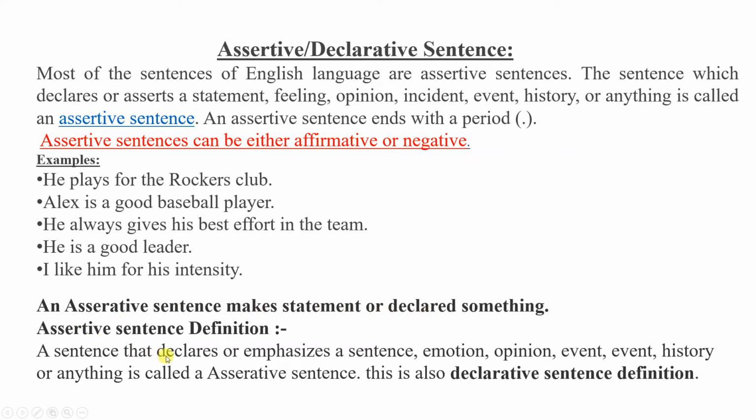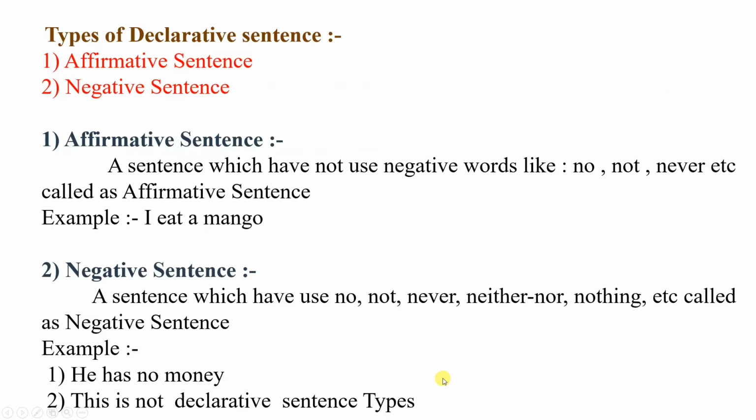An assertive sentence makes a statement or declares something. Okay, so it is a sentence that declares or emphasizes a statement, emotion, opinion, event, history or anything, and it is called an assertive sentence. This is also called a declarative sentence. So declarative or assertive sentences are divided into affirmative and negative. Affirmative means a sentence which has no use of any negative word like no, not, never, etc. Example: I eat a mango.